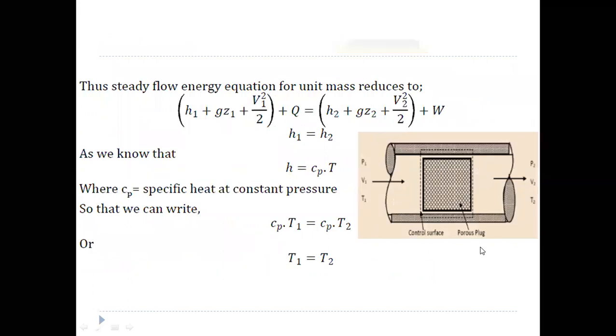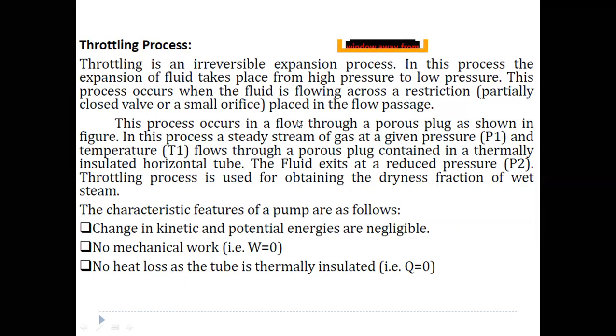See here, the area suddenly reduces, and at this area the pressure is reduced. So the fluid expands from higher pressure to lower pressure. This process occurs in flow through a porous plug, as shown in the figure.